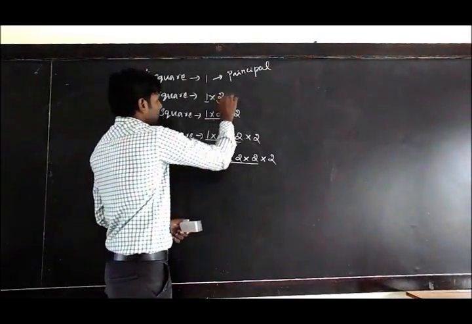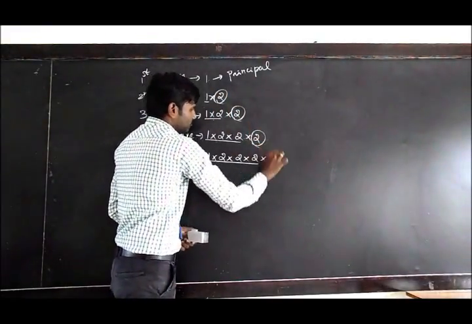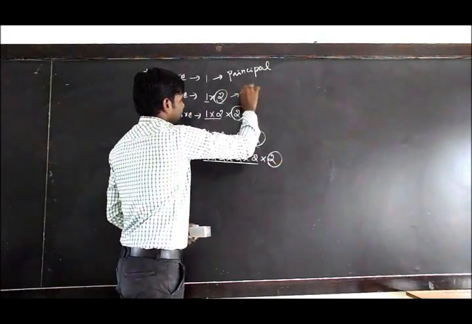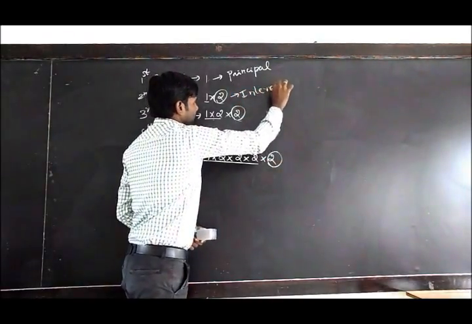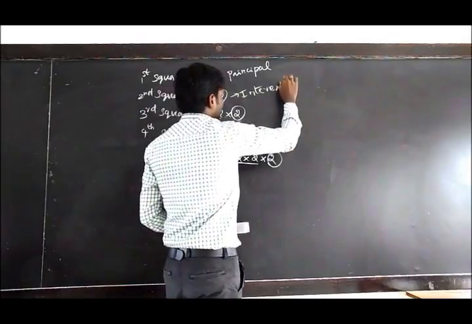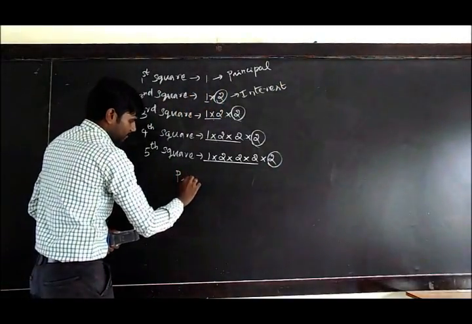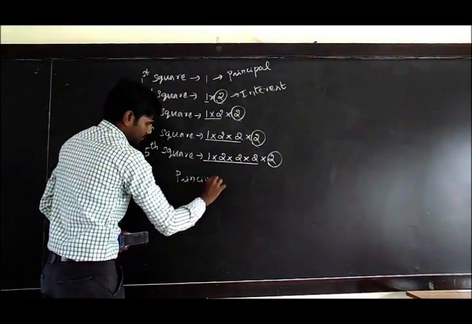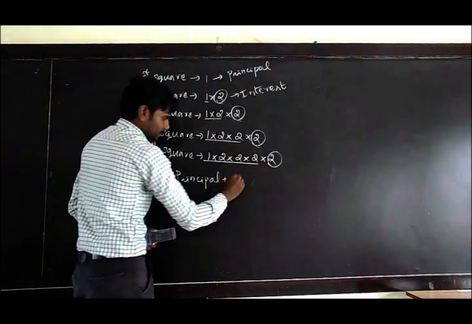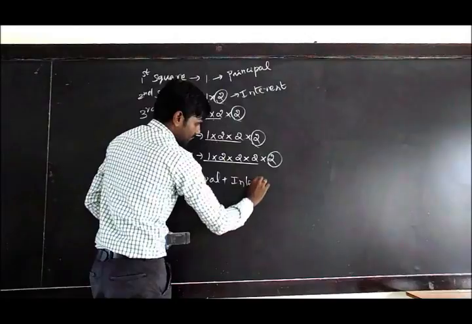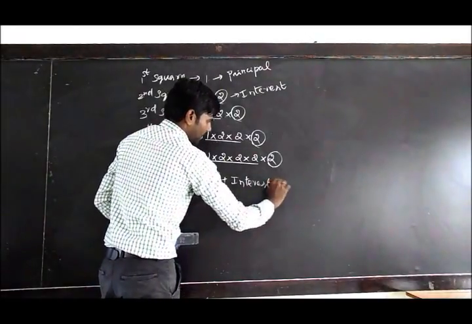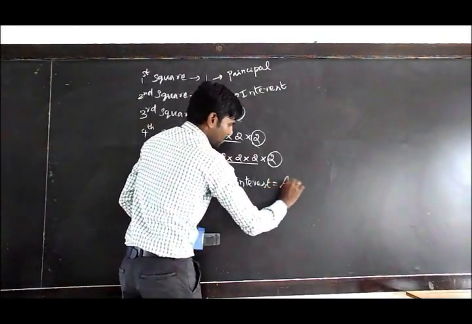So here this 2 is the interest. So the principal plus the interest, we will get the amount.